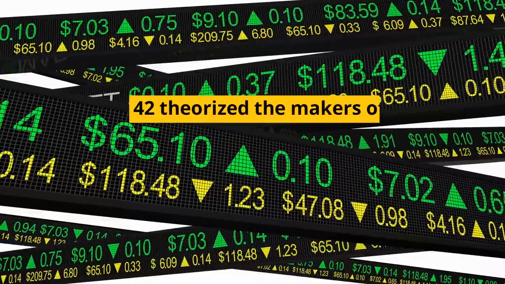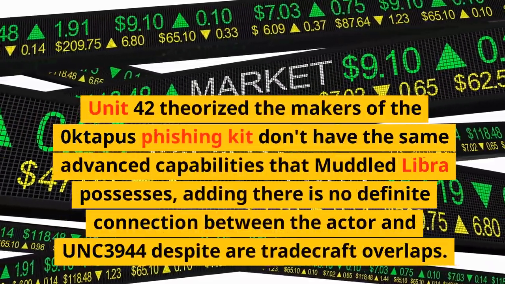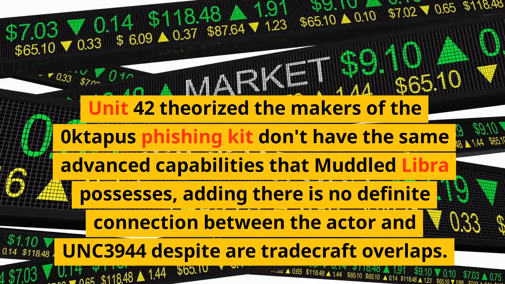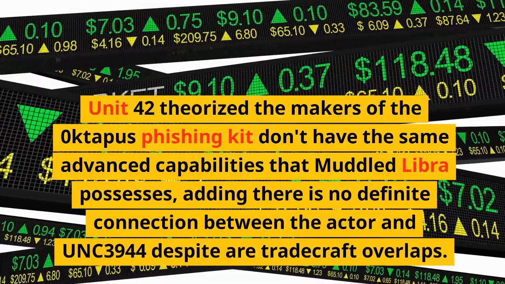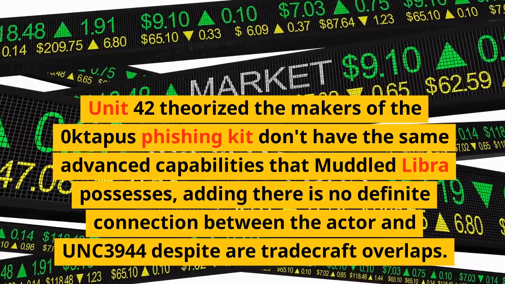Unit 42 theorized the makers of the Okta Tarpus phishing kit don't have the same advanced capabilities that Muddled Libra possesses, adding there is no definite connection between the actor and UNC3944 despite "our tradecraft overlaps."